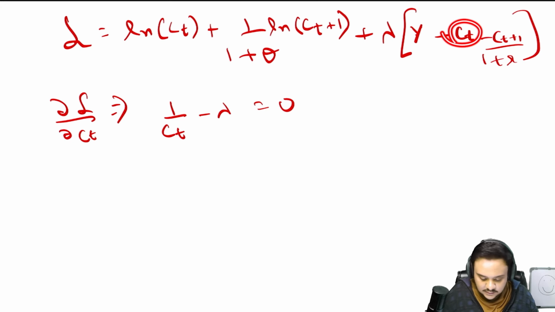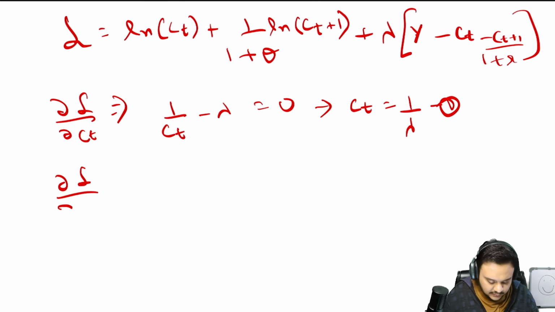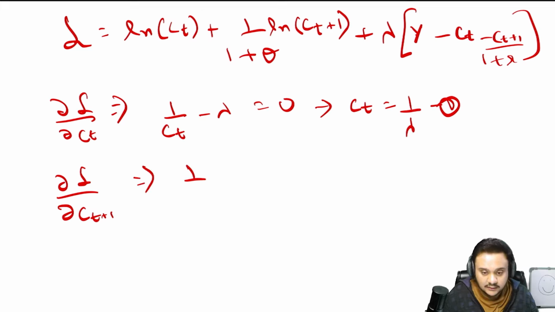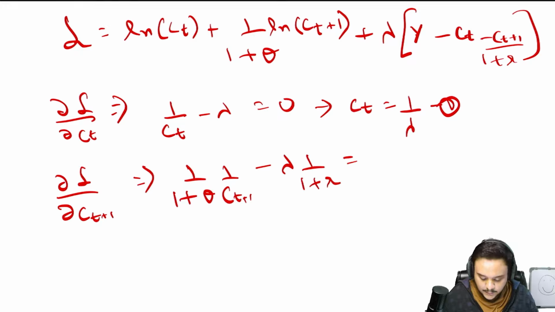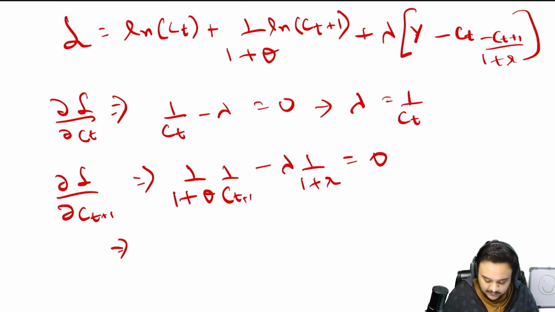Because you have this term and this term, right? Now with Ct plus 1, again do the same thing. You will be left with 1 upon 1 plus theta into 1 upon Ct plus 1 minus lambda into 1 upon 1 plus r is equal to 0. You know what you could have done? Instead of taking Ct as lambda here, what if I just take lambda as 1 upon Ct, right? So this will be multiplied by 1 upon 1 plus r.